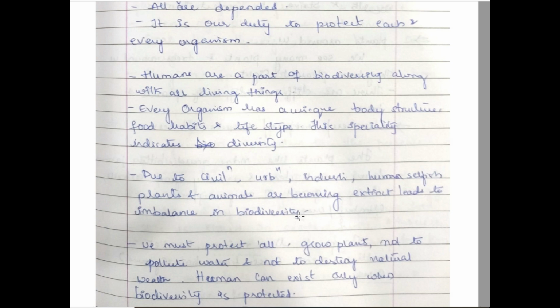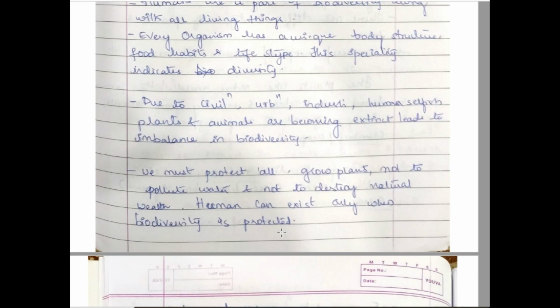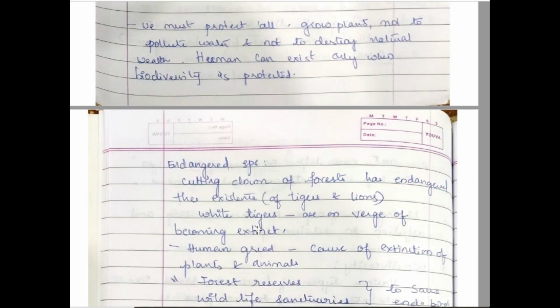Because of that, nature's biodiversity is being lost. So we must protect the plants and animals, and we should not pollute the environment, because we need to protect nature. Then only our life will be on a safer side.